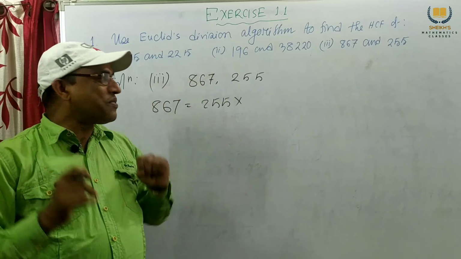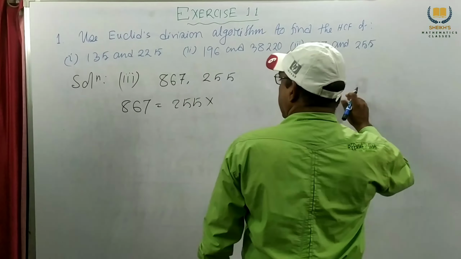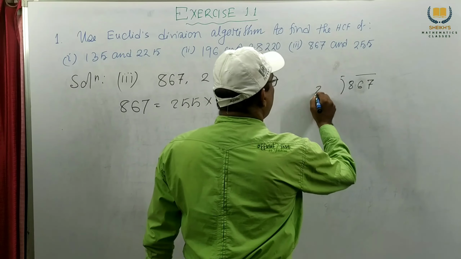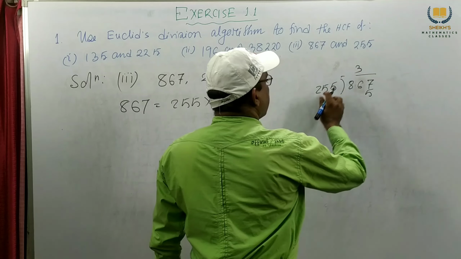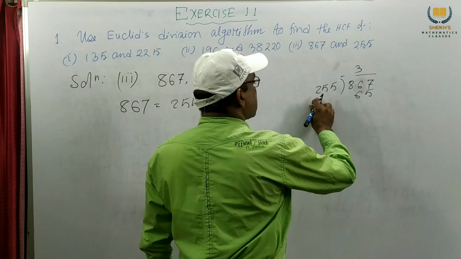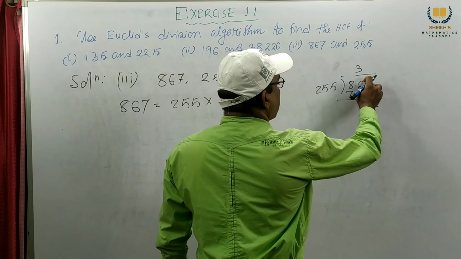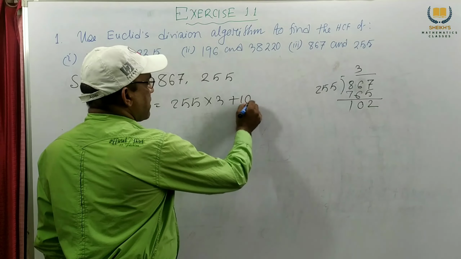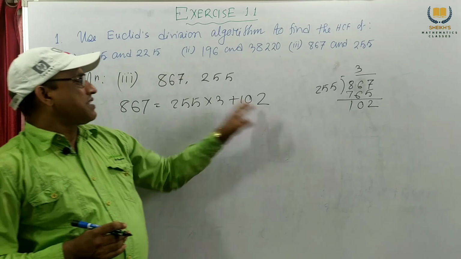Now we divide 867 by 255. 3 times 5 is 15, and so on, and we get 102. So the quotient is 3, plus remainder 102. Clear this one? This is the quotient. We write down 255 into quotient plus remainder.